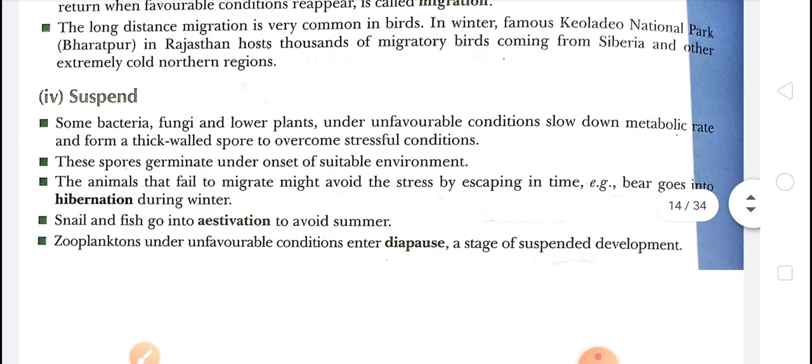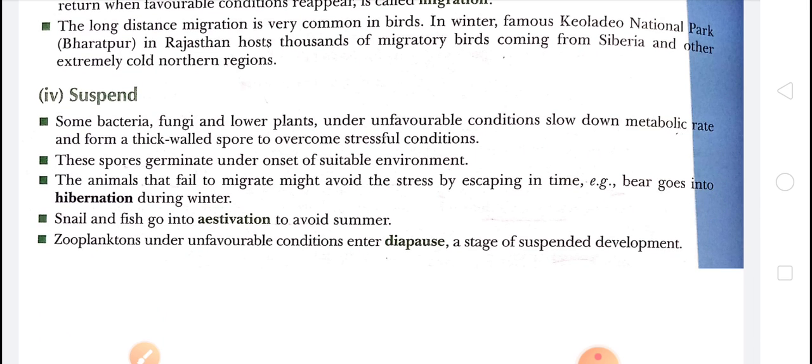Next one, that is suspend. Some bacteria, some fungi and some lower plants suspend themselves from environmental conditions. They slow down their metabolic rate and form a thick-walled spore to overcome stressful conditions. They slow down their metabolic rate and form a thick layer around themselves, and in this way they are suspended from the environment.